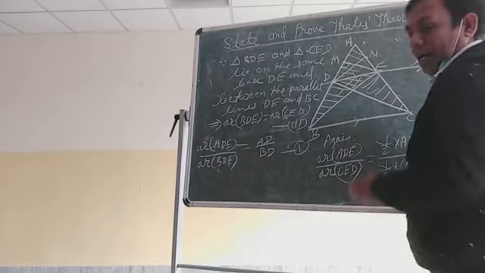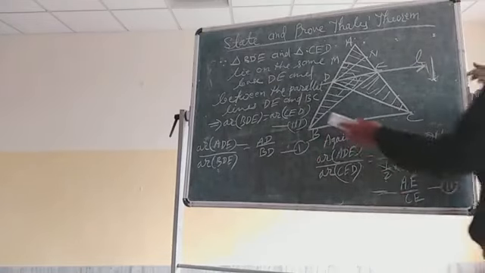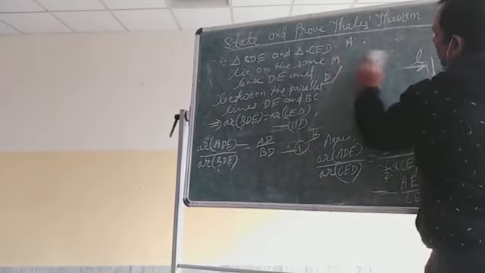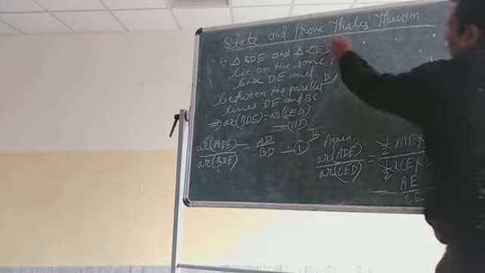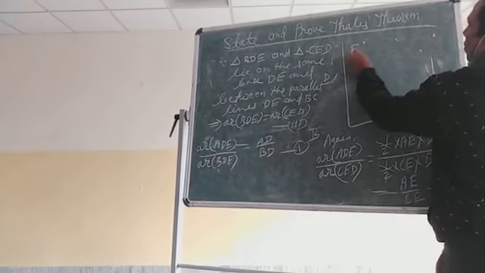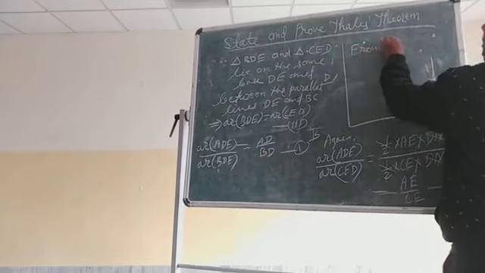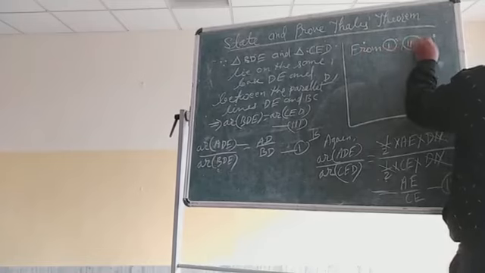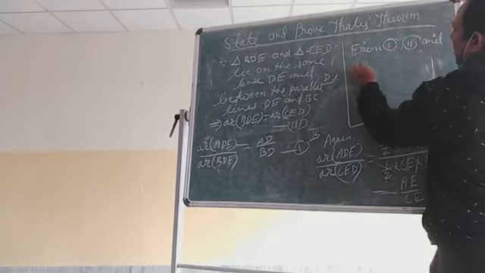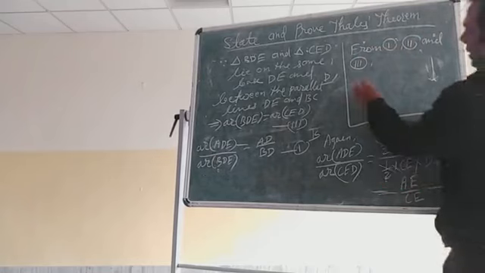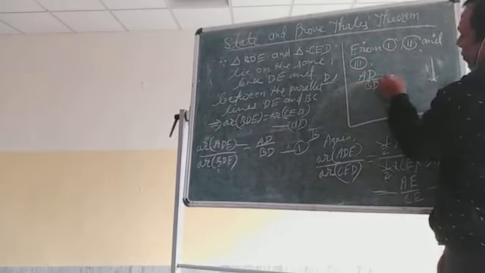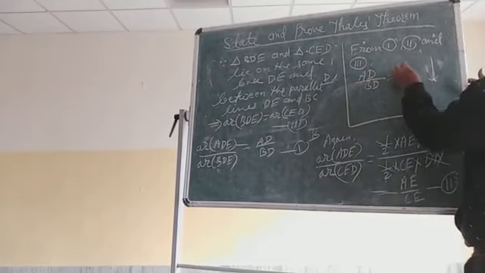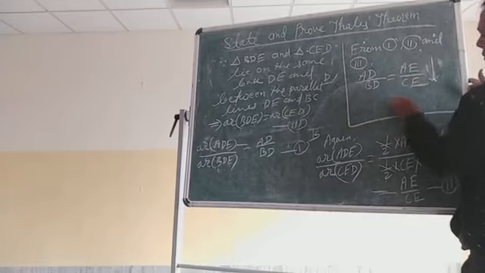So at last, what do we have to write? Now we will write our final result from 1, 2 and 3. What do we get? AD by BD equal to AE by CE. Proved.